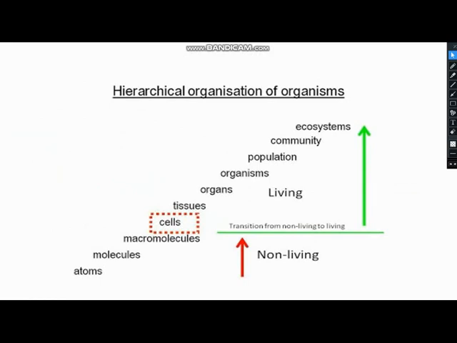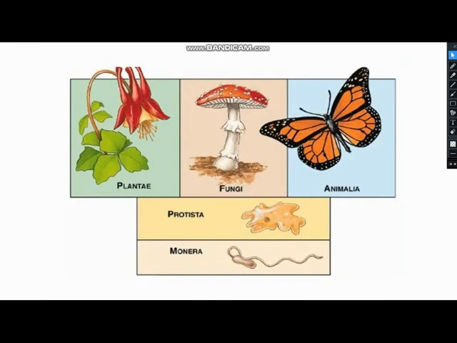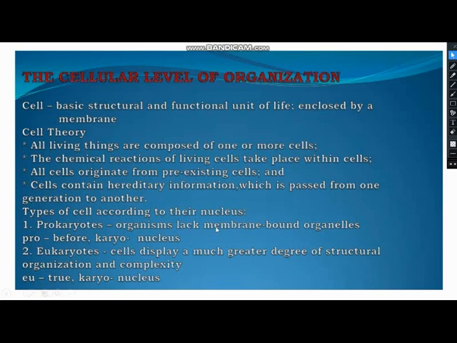In the first slide, can you see that these first 4 levels are non-living, and after this green line, it says transition from non-living to living. So it means life begins from the cell level, and you know that the cell is the basic unit of life. So all organisms included in these 5 groups are made up of cells. They all have this similarity.